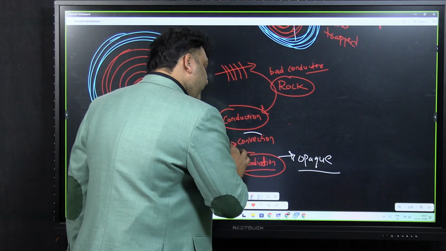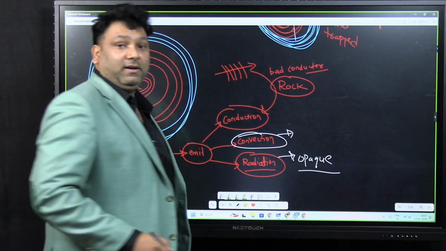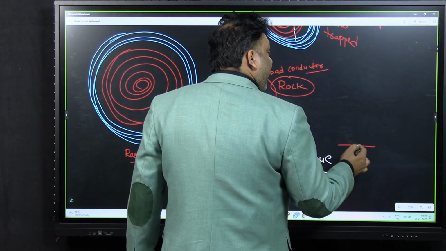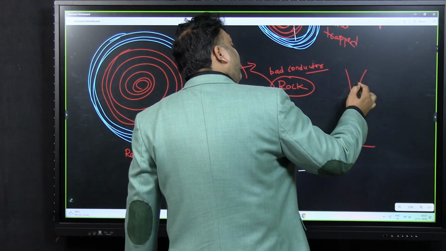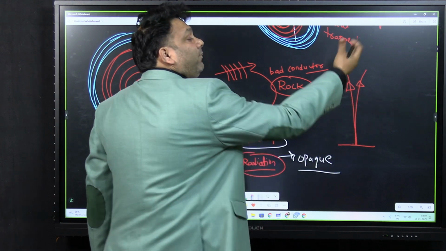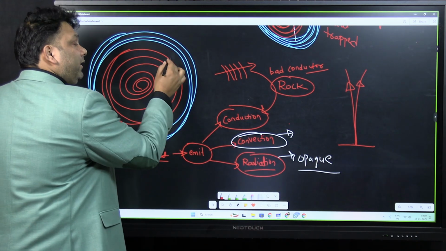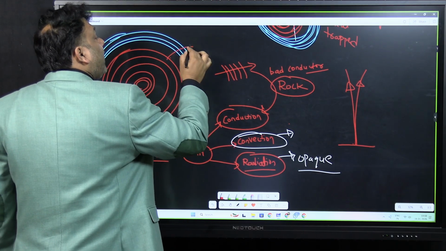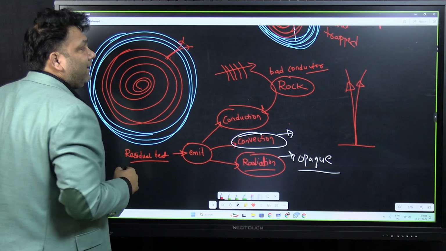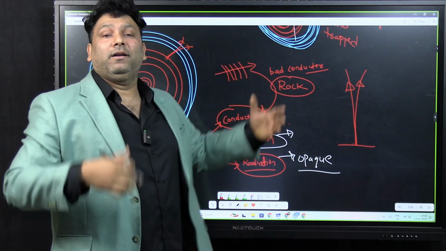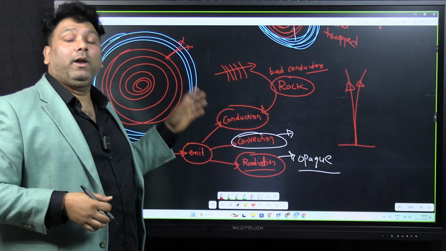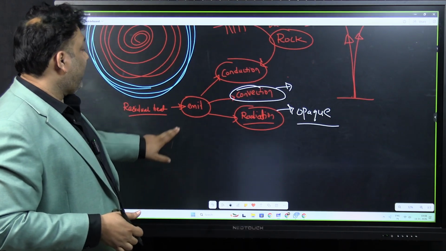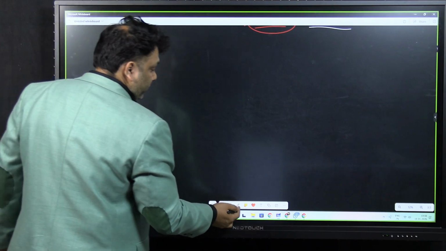Now what is the most effective way of heat transfer? Convection. In convection, the molten rock has to move, meaning the particles will be moving to dissipate the heat. That's why whatever molten rock is there inside will itself come outside and emit the heat. And whenever it comes out, it is called volcanism, or jwalamukhi. And whenever this volcanism happens, all the processes start from it.